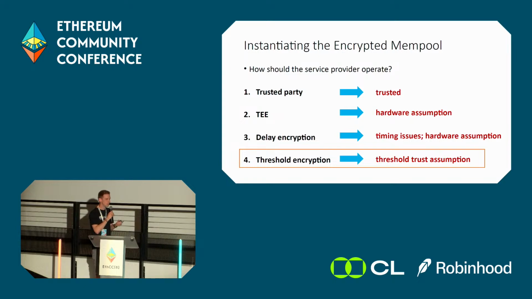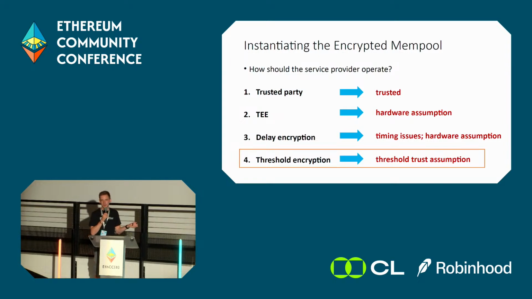So it makes sense to think a little bit about how we actually want to instantiate the service provider. There are different ways to go about it. One idea is we can just say it's a trusted party. The other idea is we use some secure hardware like a trusted execution environment. And then there are cryptographic approaches like using delay encryption and threshold encryption. All of these approaches unfortunately have their drawbacks.